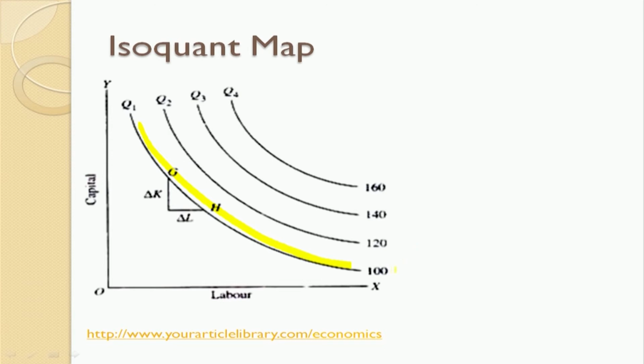When I have a quantity to produce at 100, I have the first isoquant, so I can call this Q1. The second, when I have more quantity to produce, I call it Q2, and with each and every isoquant I move on, I increase the quantity that has to be produced. So the only thing we are considering here is what input combination is required to produce a specific output. So with this, we will move on to the next slide.